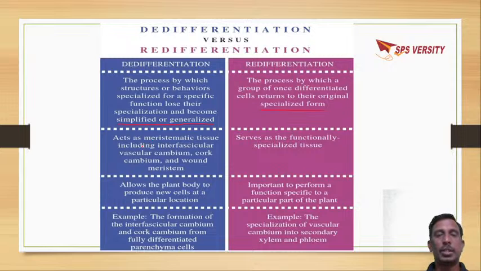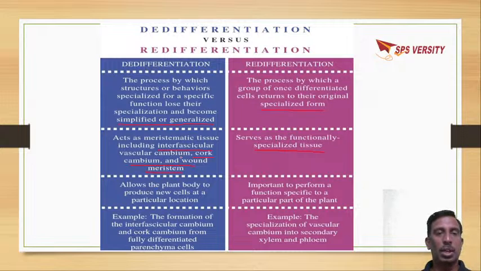They act as meristematic tissue like interfascicular cambium, cork cambium, wood meristem. These all are secondary meristems which are formed by dedifferentiation. And in redifferentiation they will form specialized tissue.